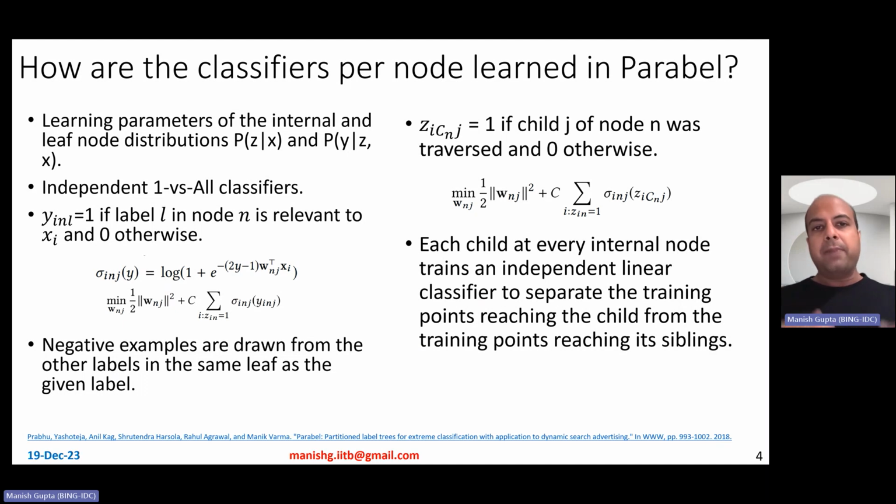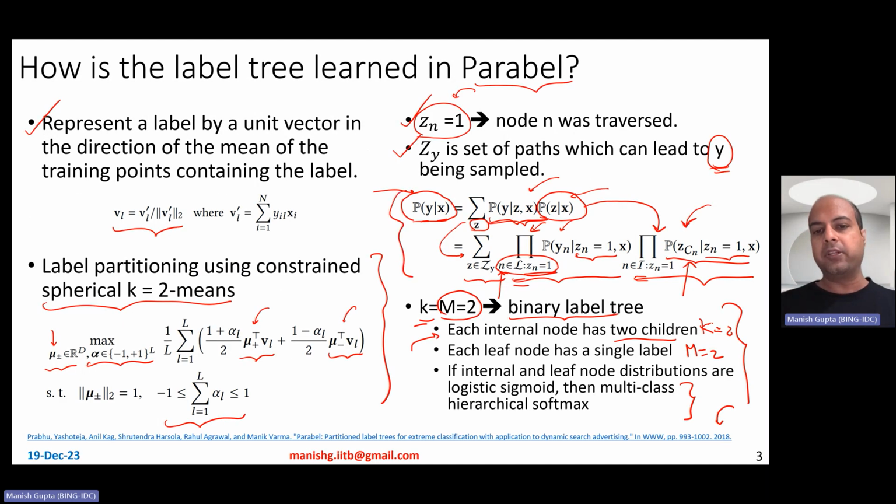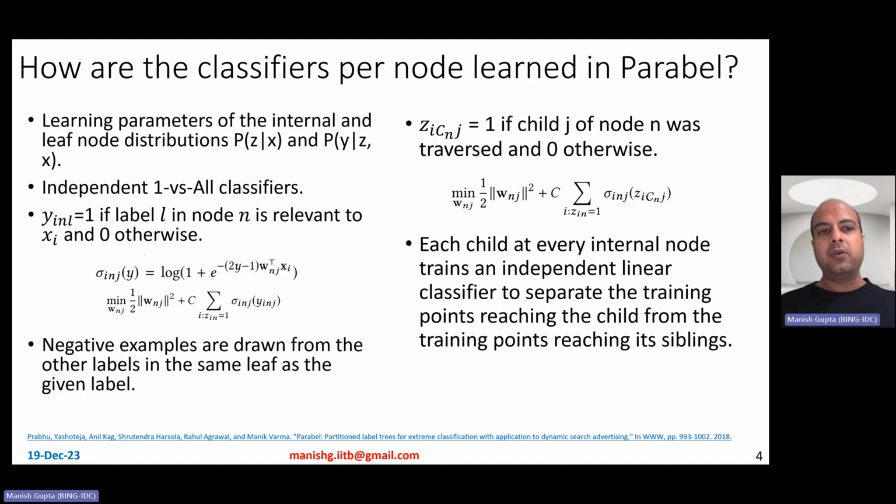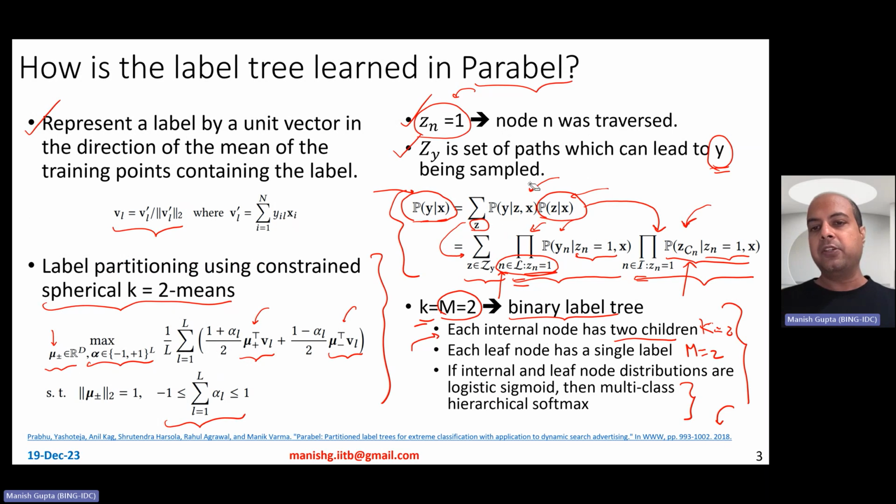Anyway, now coming back to how these classifiers per node are learned in the Parabel tree. I already motivated how the data likelihood can be computed. Now, learning the classifiers per label node in the Parabel tree is about learning the parameters of the internal and leaf node distributions. Essentially, remember, you have these two factors, probability of y given z comma x and probability of z given x.